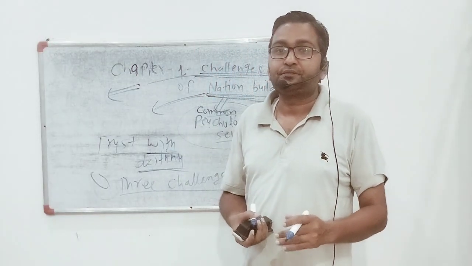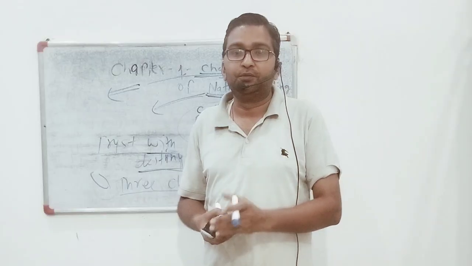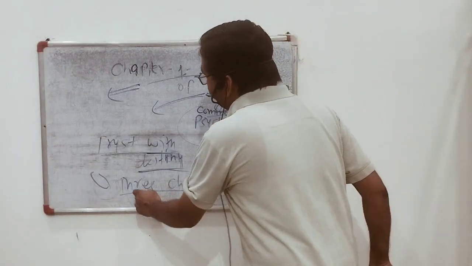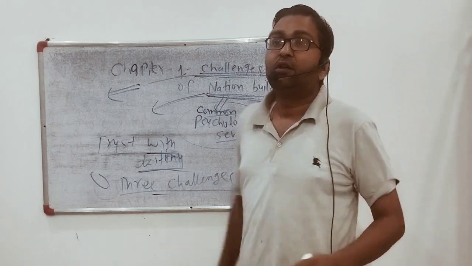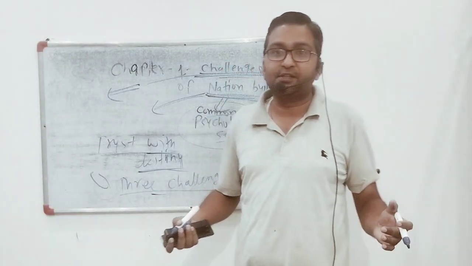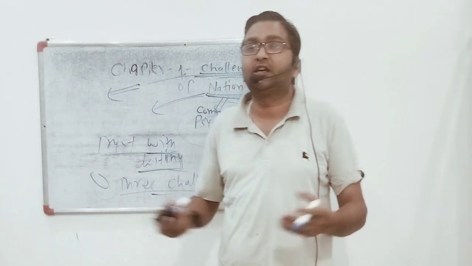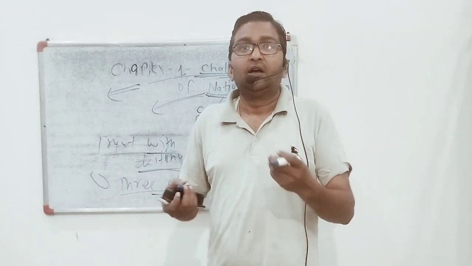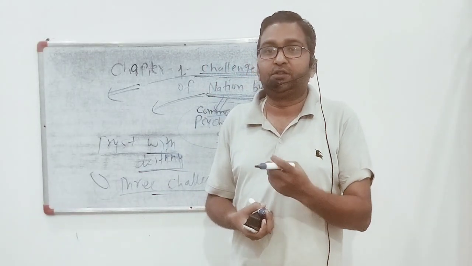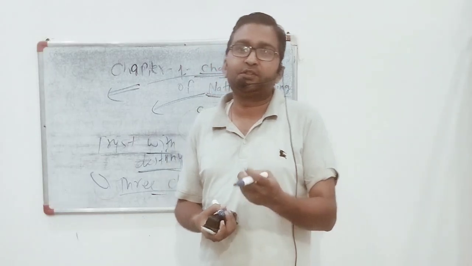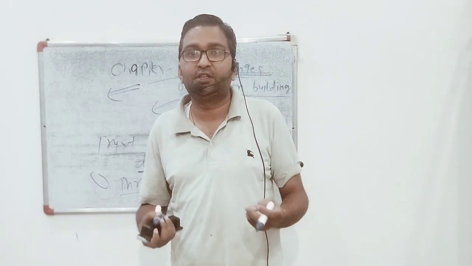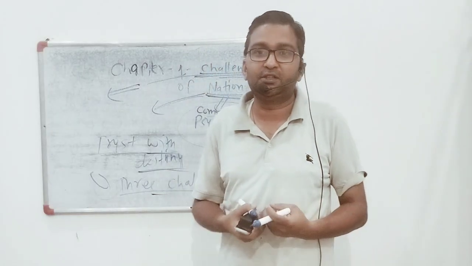But we will see that the second challenge was to establish a democratic system. Among the approximately 17 crore voters, only 15% of people were literate. So you can imagine what kind of situation there would have been at that time.